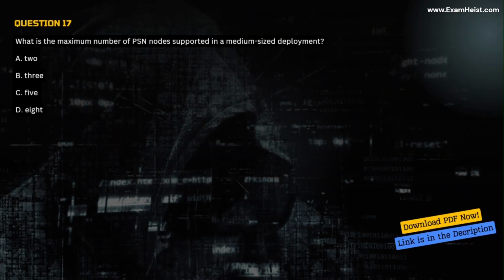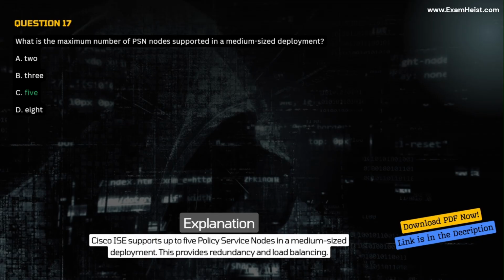Question 17. What is the maximum number of PSN nodes supported in a medium-sized deployment? A. 2. B. 3. C. 5. D. 8. Correct answer C. 5. Explanation. Cisco ISE supports up to 5 policy service nodes in a medium-sized deployment. This provides redundancy and load balancing.